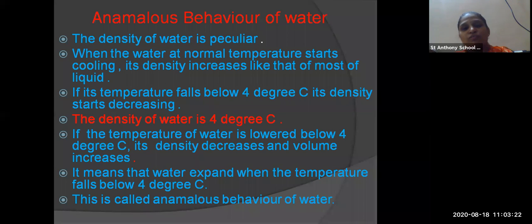If the temperature of the water is lowered below 4 degrees Celsius, then the density decreases and the volume increases. It means that water expands when the temperature falls below. Okay, when the temperature falls below, what happens? The water expands, the density decreases and the volume increases. Okay, so this type of behavior is called anomalous behavior.